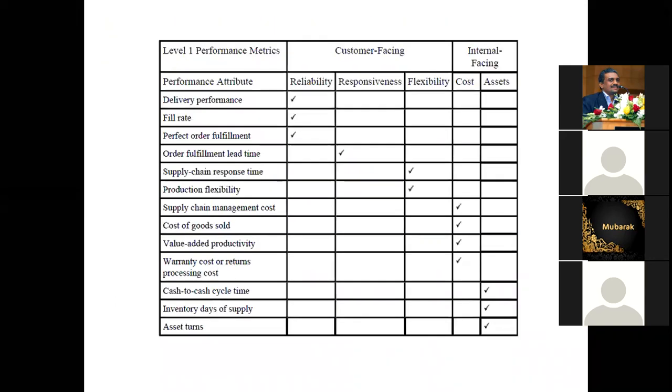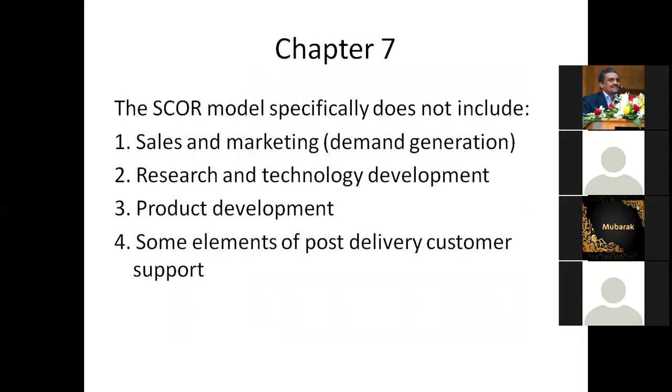Then based on these 12 measurements, how the customer focusing or internal focusing, cost and assets will be carried out. In chapter 7, the SCORE model specifically does not include sales and marketing, research, technology development, product development, and some of the elements like cost, delivery, customer support. Those things are not available.